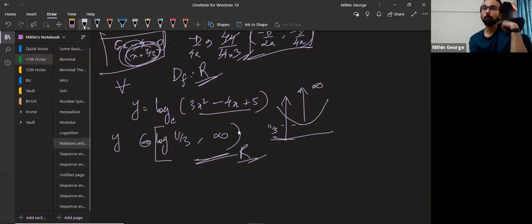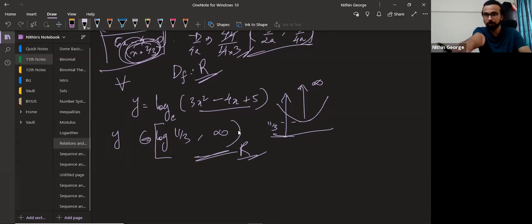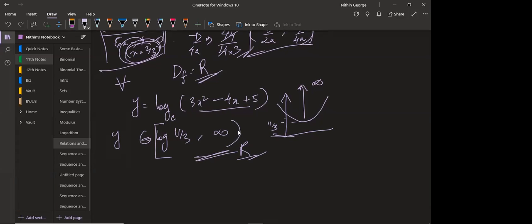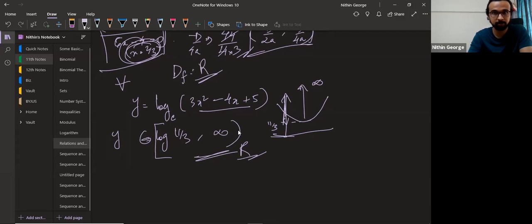Okay, what I wanted you to do otherwise was, okay, all right, guys, you got this method? How this worked? Yes, sir. Range is nothing but the set of y values you get from the function. Now this inner function, quadratic, will take the y values from 11 by 3 all the way till infinity. Now the idea is that for any value of x, you will get values only from 11 by 3 to infinity.